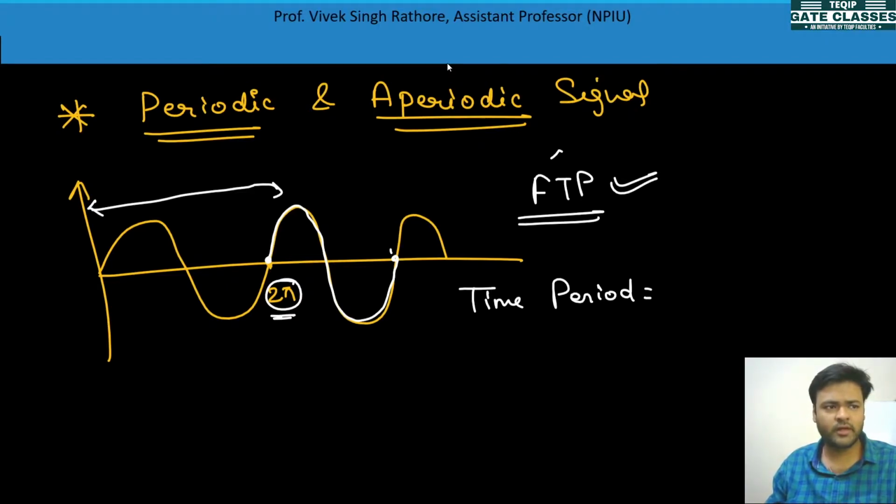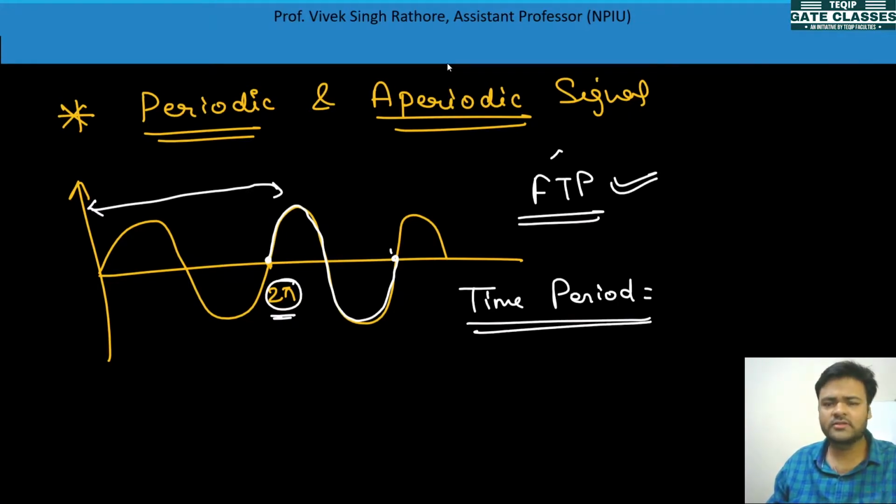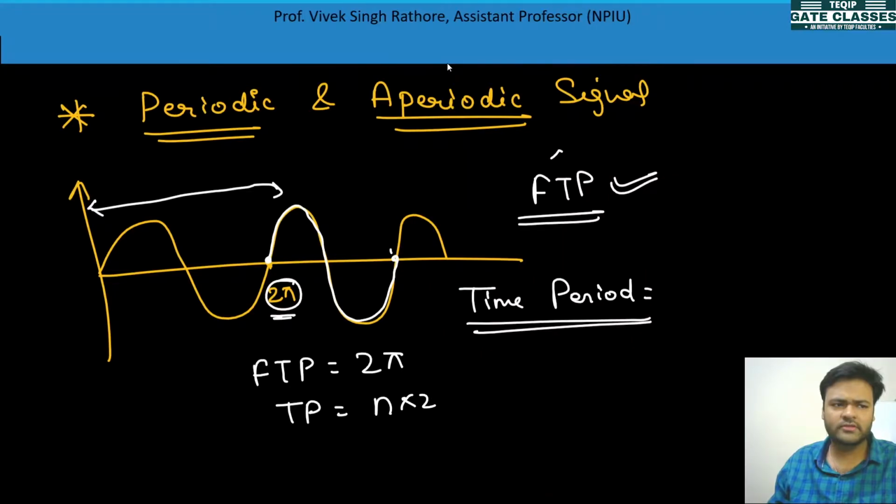This is also 2 pi, this is also 2 pi, so the total number of repetitions is called the time period. Here the fundamental time period is 2 pi, and overall the time period is some multiple, n into 2 pi.